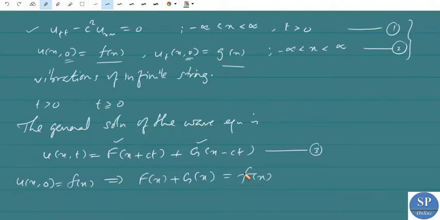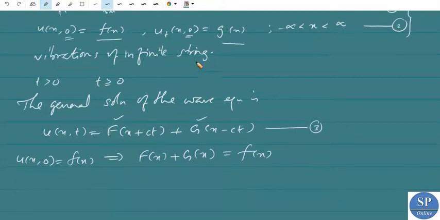Now to apply the second condition, u_t(x,0) equal to g(x), we have to differentiate u with respect to t partially.